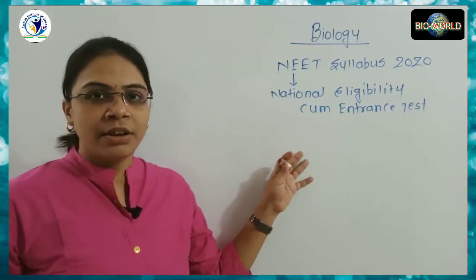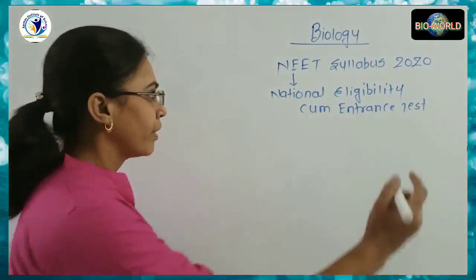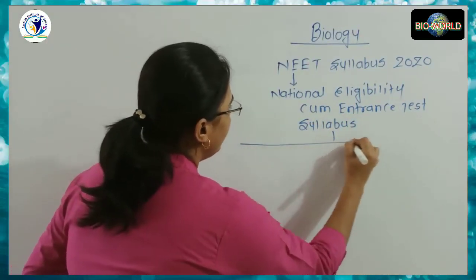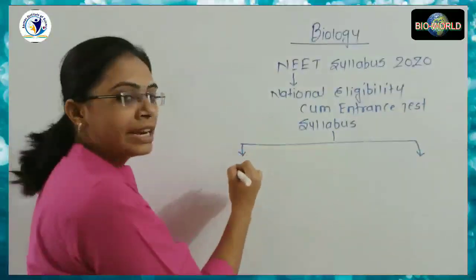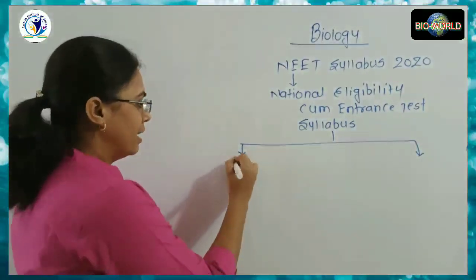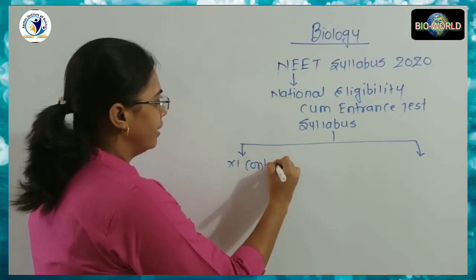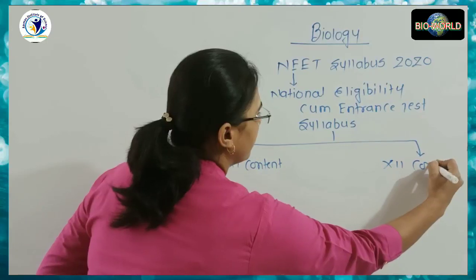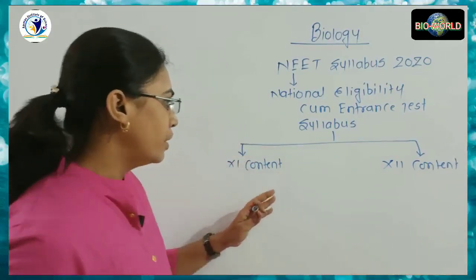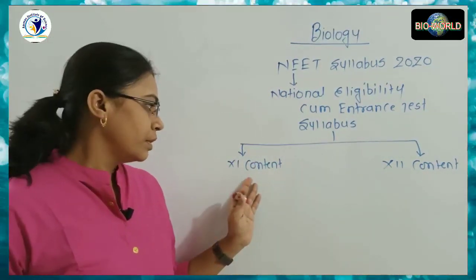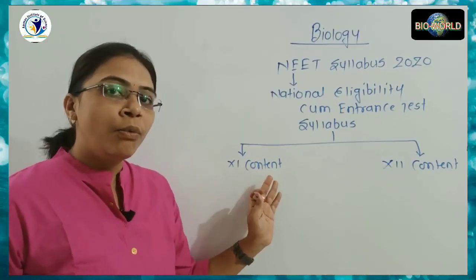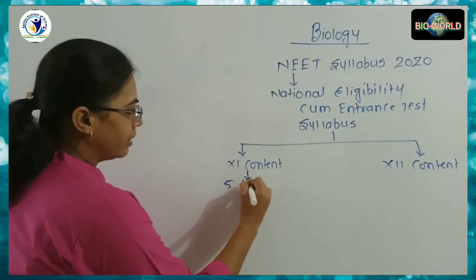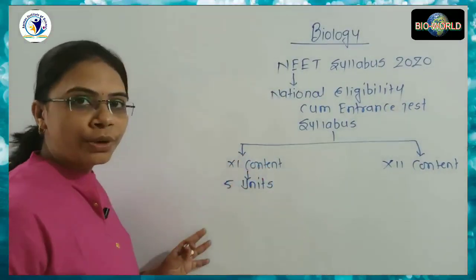Now the thing is we should know about the syllabus. So the syllabus for the NEET is mainly divided into two parts, that is the content from the 11th syllabus and the content from the 12th syllabus. Now first of all, we will move to the 11th content. What will be the syllabus? This 11th content contains 5 units.